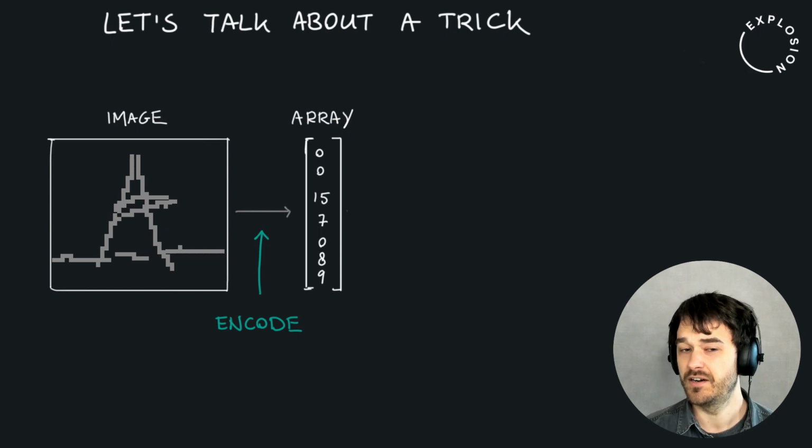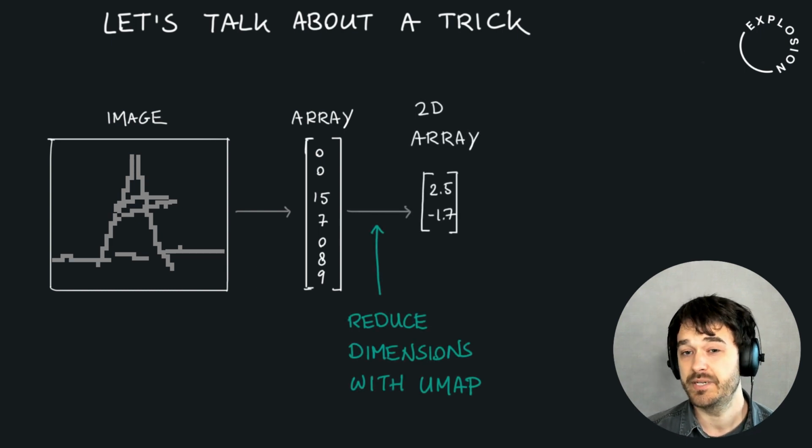If you were doing this on a different set of images, you might be using a neural network instead, one that's pre-trained to retrieve an embedding. But for our use case for now, the only thing that's really important is that we have some sort of way to encode the image as an array. Now, the next thing that we can do is take this array and see if we can make it a little bit smaller. The idea is that we're going to do some dimensionality reduction here, and in particular, we're going to be using